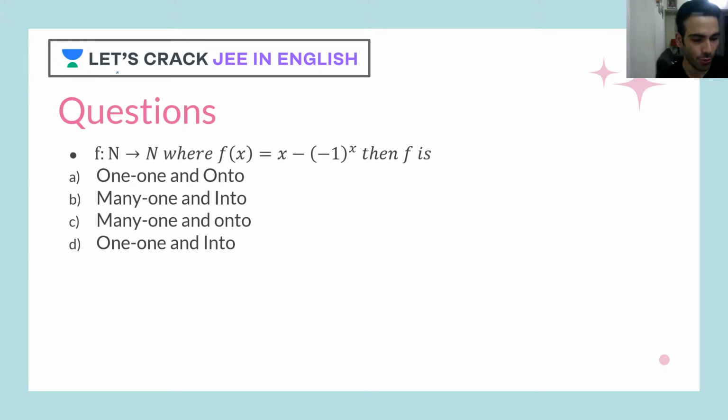A, one-one and onto. Okay, good Adya, option A. Okay, fine. Let's check whether Adya has got the right answer or not.